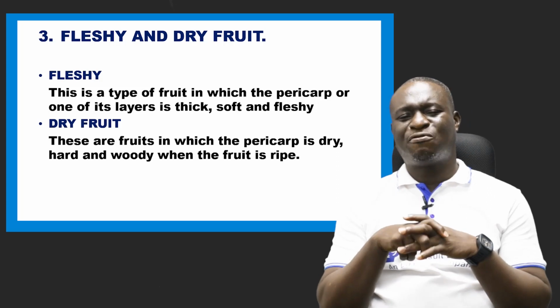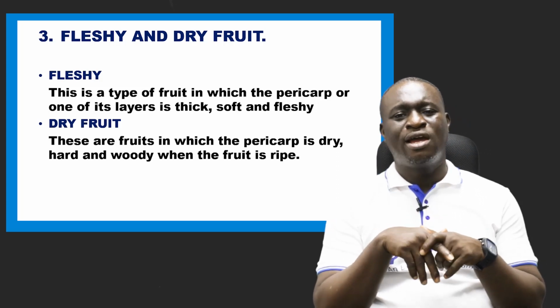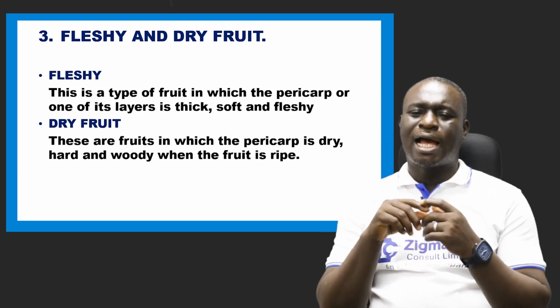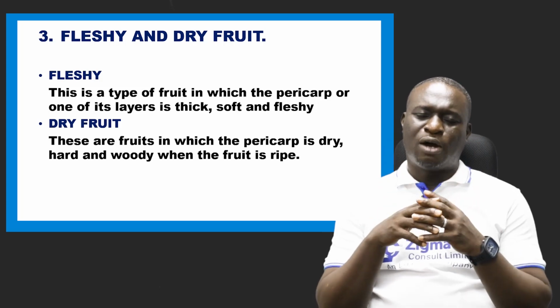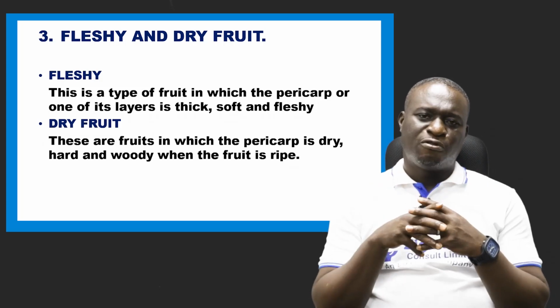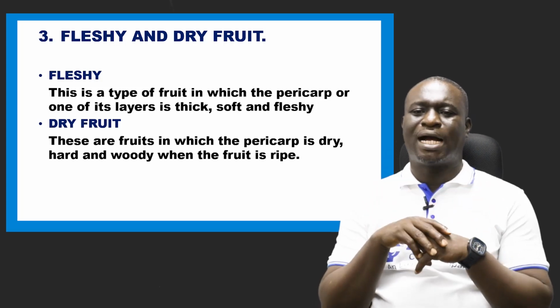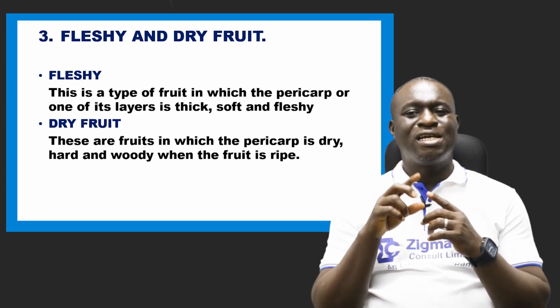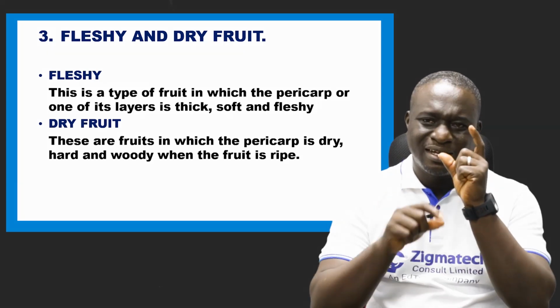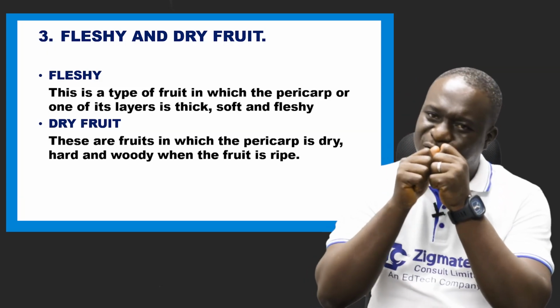Also, we have the fleshy and dry fruits. Now, what are fleshy fruits? Fleshy fruits are a type of fruit in which the pericarp or one of its layers is thick, soft, and fleshy.